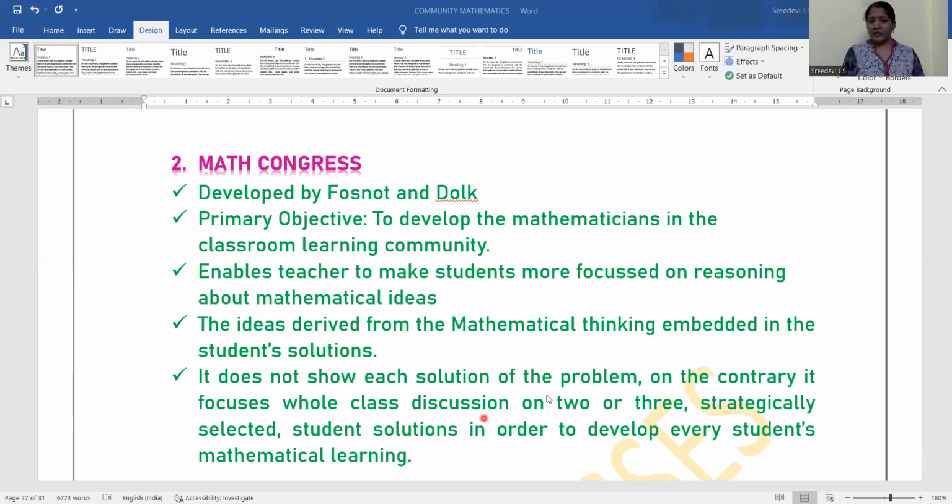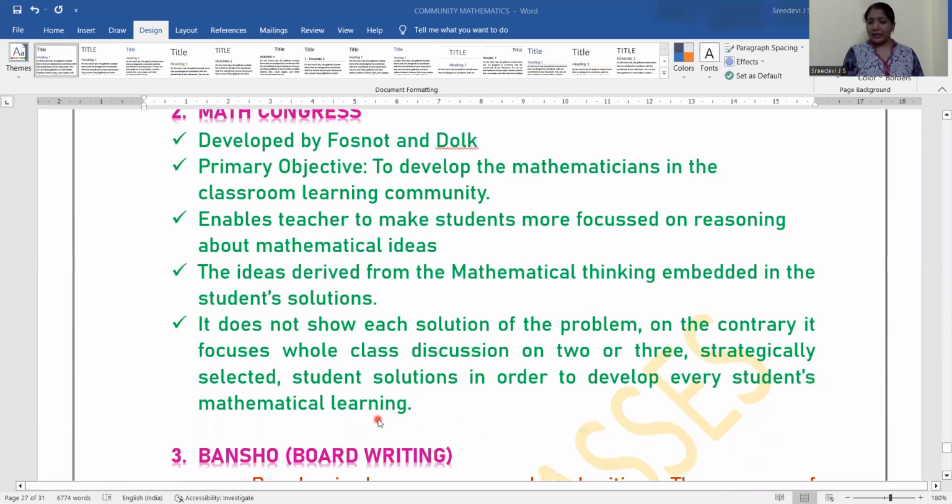It does not show each solution of the problem. On the contrary, the whole class discussion focuses on two or three strategically selected student solutions in order to develop every student's mathematical learning. So it will also help to develop the students' mathematical learning.